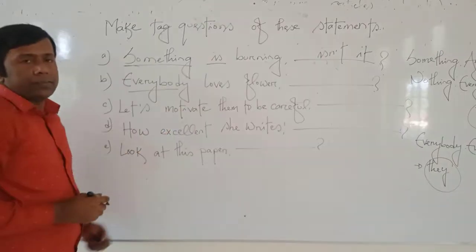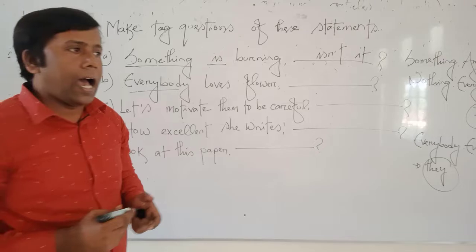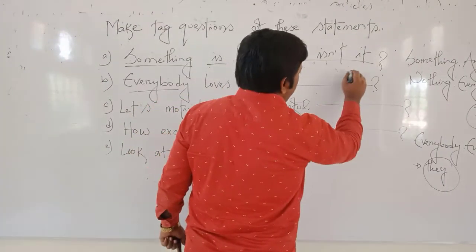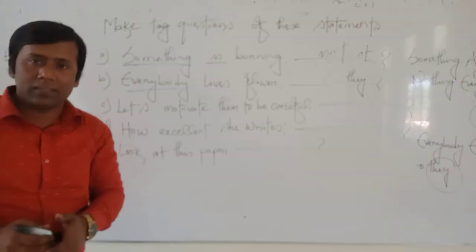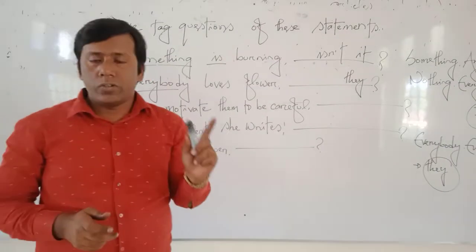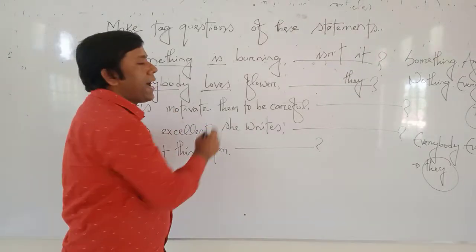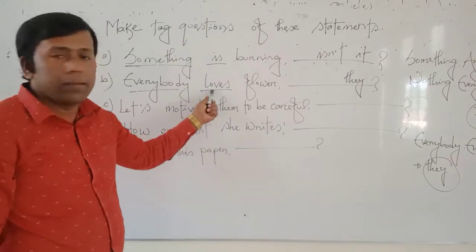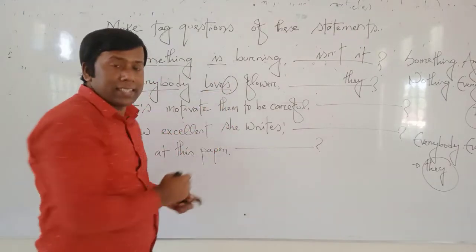So here the sentence starts with everybody. For this reason, I have to use they as a subject in my tag. Dear students, then we should find out the verb. Here the verb is loves, and it is present form, because here is added s.